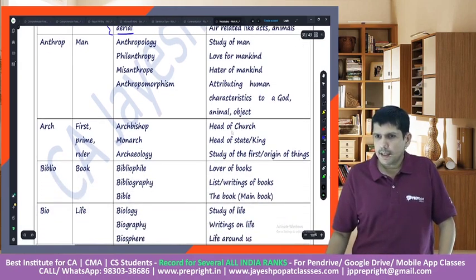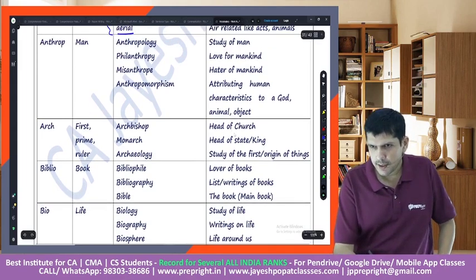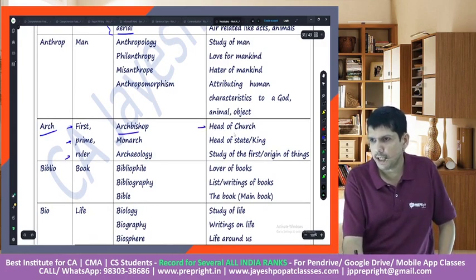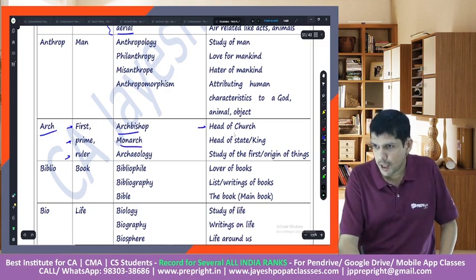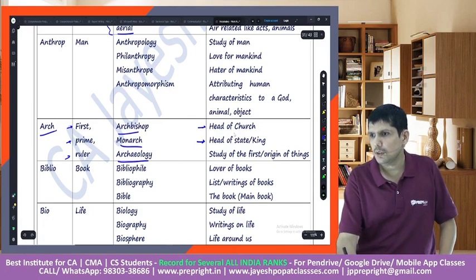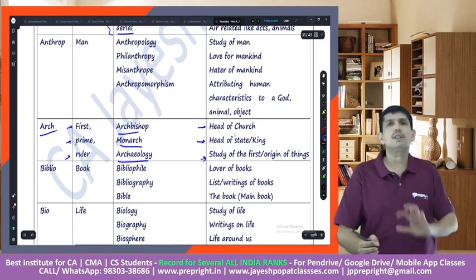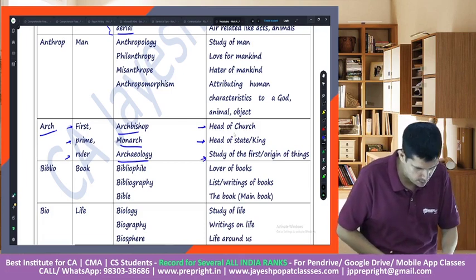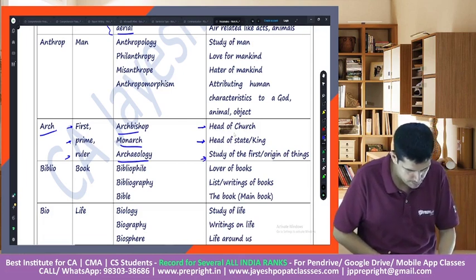Then let's take another example. Let's say arch. Arch would mean first, prime or ruler, right? So archbishop, who is the head of the church. Monarch, who is the king of the state. Archaeology would mean the study of something which is old, to date it back to its origin.